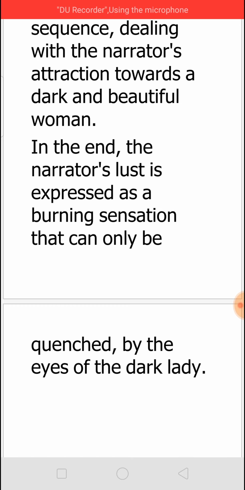So this is the total concept of Shakespeare's sonnets, all the 154 sonnets,